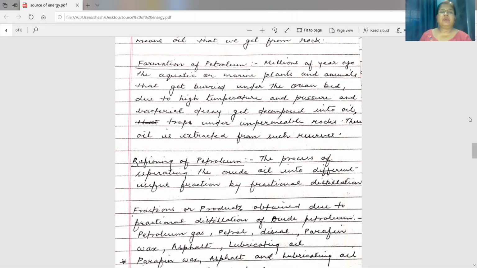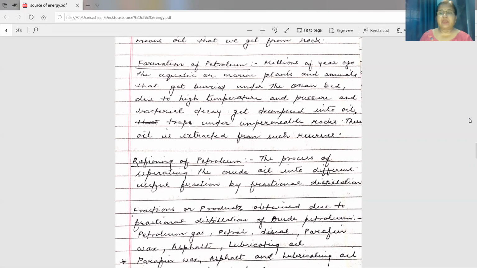Millions of years ago, the aquatic or marine plants and animals got buried deep under the ocean bed. Due to high temperature and pressure and due to bacterial decay, they get decomposed into oil trapped under impermeable rocks. This oil is then extracted from such reserves.